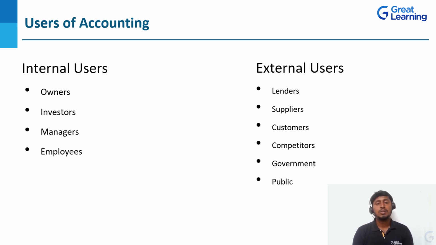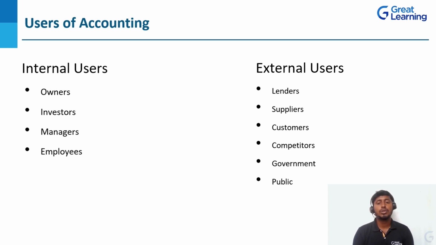Next, customers. Customers, for quality and quantity purposes, are going to check these books of accounts. I think, you know, economies of scale and economies of scope, correct? So if they have bulk orders, then the cost of production is also decreased. Whenever the cost of production is decreased, they are going to give that product at a reasonable price or the least price.